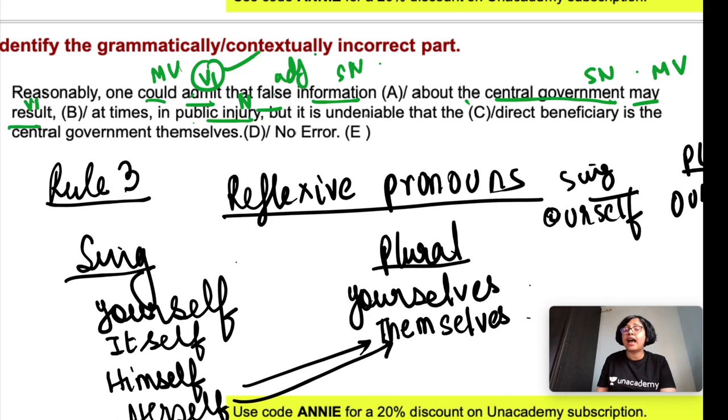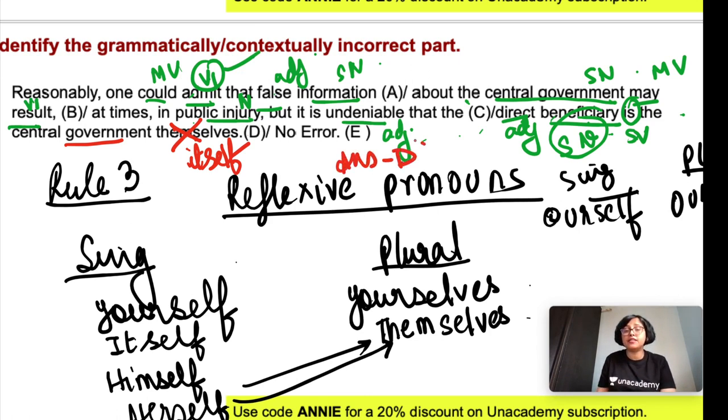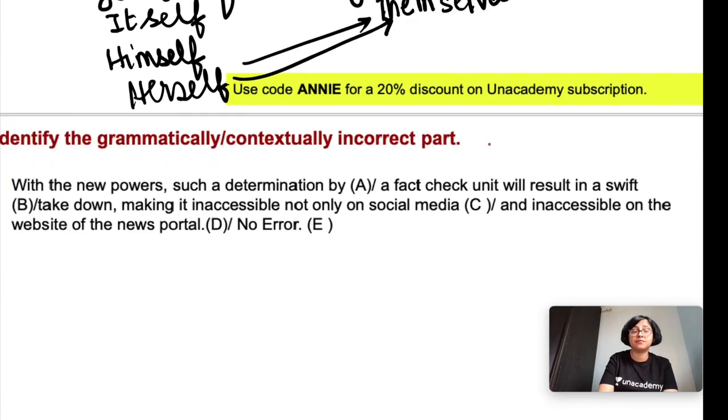But it is undeniable. Undeniable is an adjective. It is undeniable that the direct beneficiary, which means recipient, okay? So beneficiary is a singular noun, direct is an adjective. Beneficiary is a singular noun, so here a singular verb has been used. Is the central government themselves? No. Themselves is plural, but here we are talking about central government and this is singular. So central government itself. Okay, so option D is the answer. Part D is erroneous.